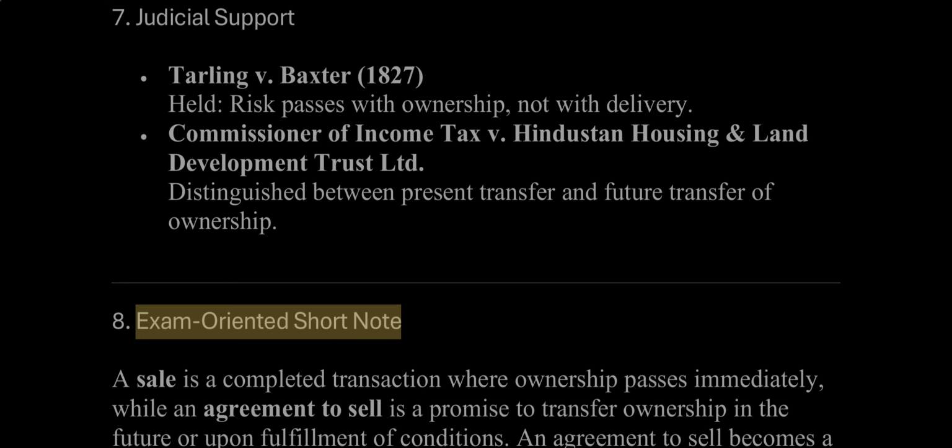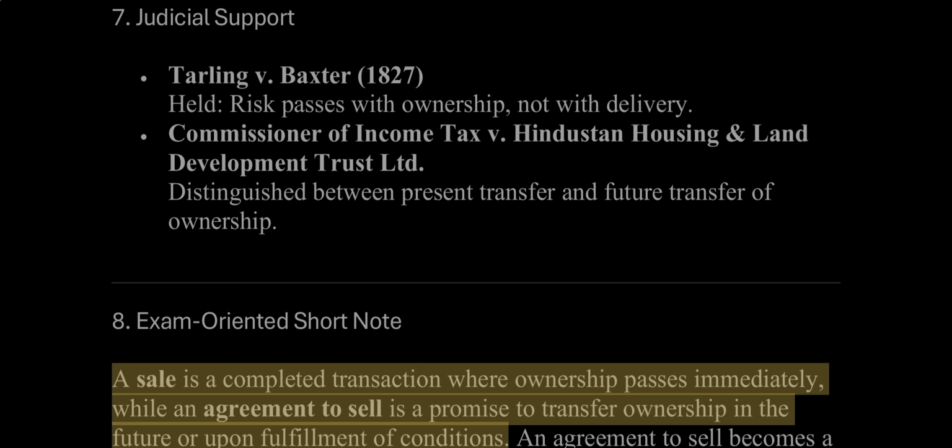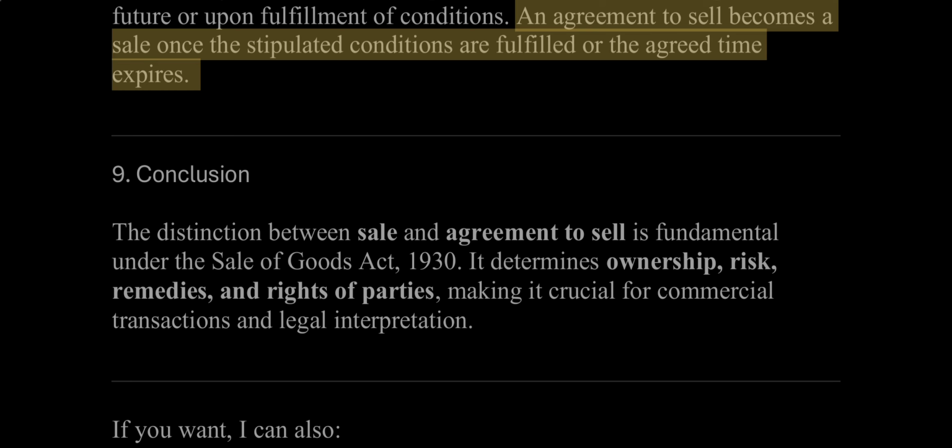8. Exam-oriented short note. A sale is a completed transaction where ownership passes immediately, while an agreement to sell is a promise to transfer ownership in the future or upon fulfillment of conditions. An agreement to sell becomes a sale once the stipulated conditions are fulfilled or the agreed time expires.